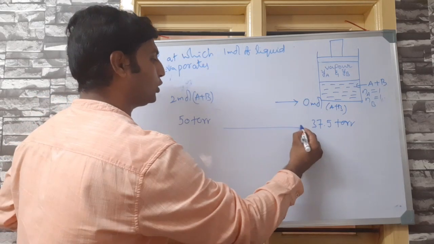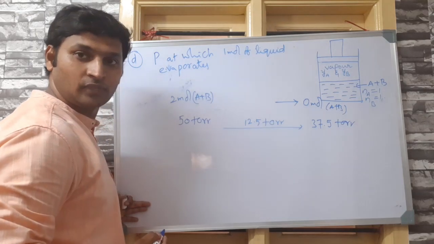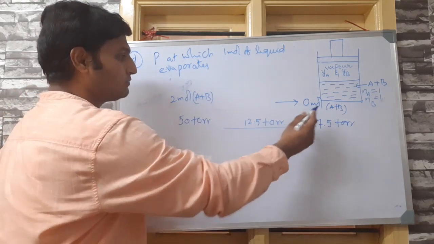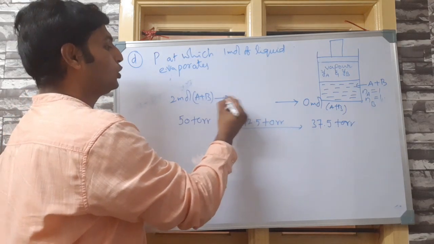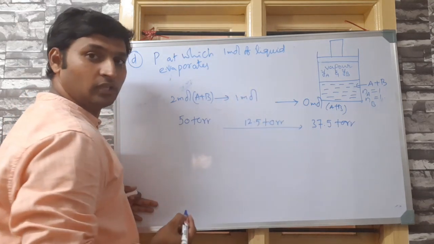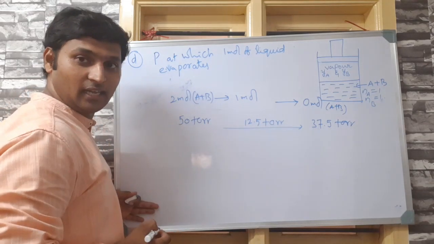Means you are seeing a total change of 12.5 torr. Yes or no? So if 2 moles to become 0 mole takes 12.5 torr, then 2 moles to become 1 mole, how much difference will it be? 6.25, half of it, right?